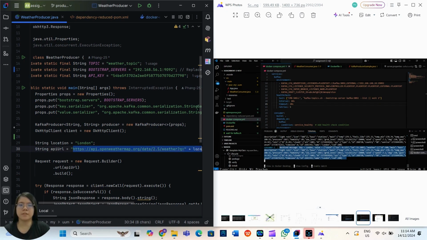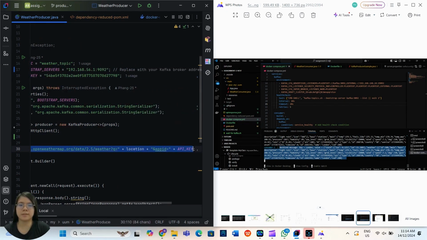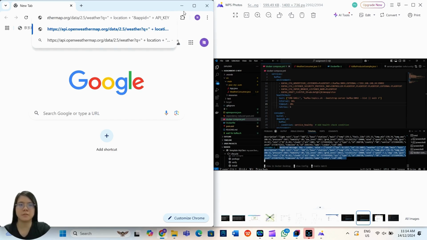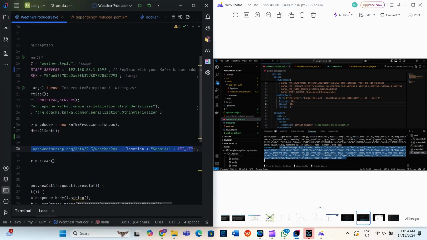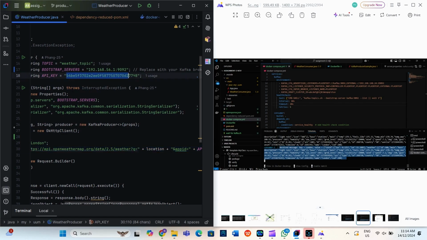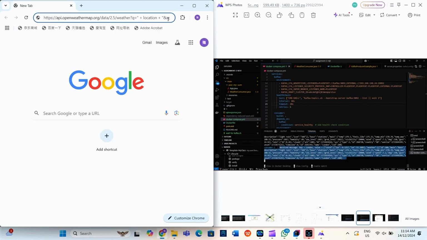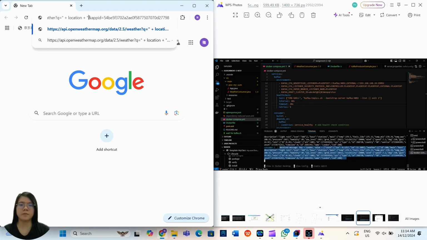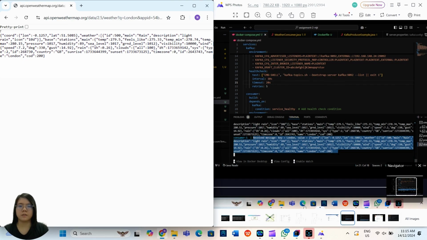To verify that the message sent and received really is fetched from the API, we copy the link URL, replace the API key and location with London, and paste it into the browser. The result confirms that the weather message matches.